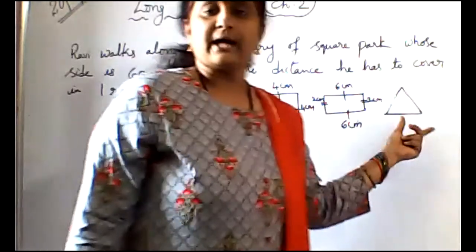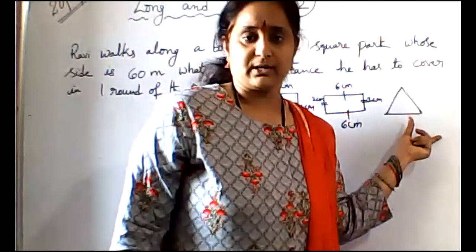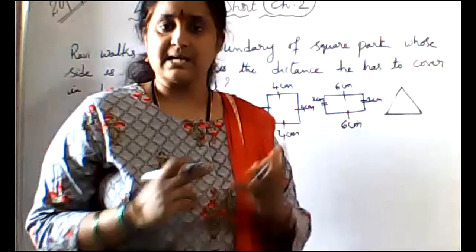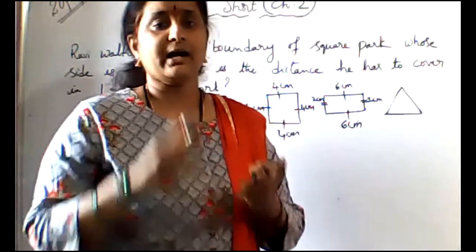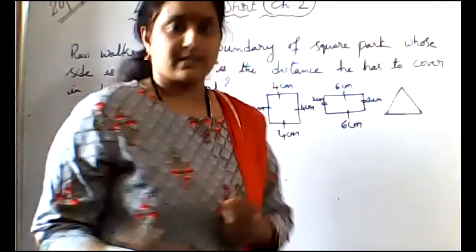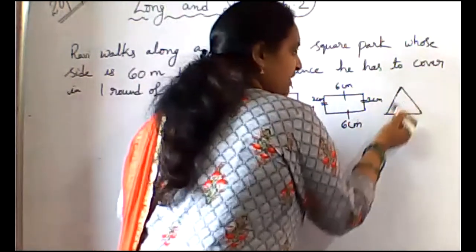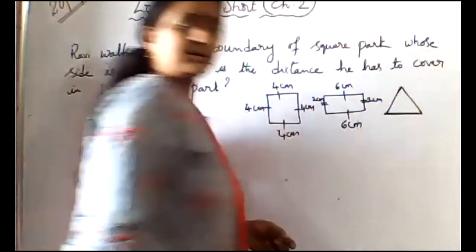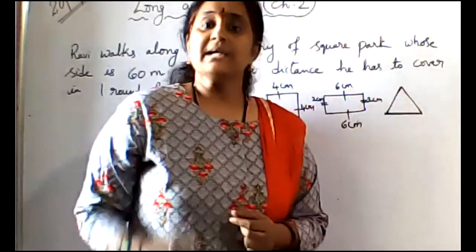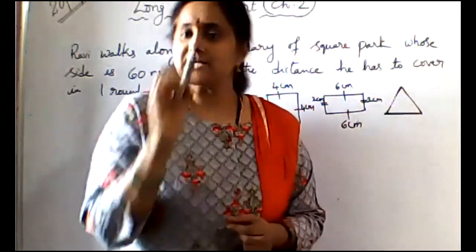A triangle is a three-sided closed figure. We have many types of triangles: scalene triangle, isosceles triangle, and equilateral triangle. That we will learn in the next class. In an equilateral triangle, all sides are equal.